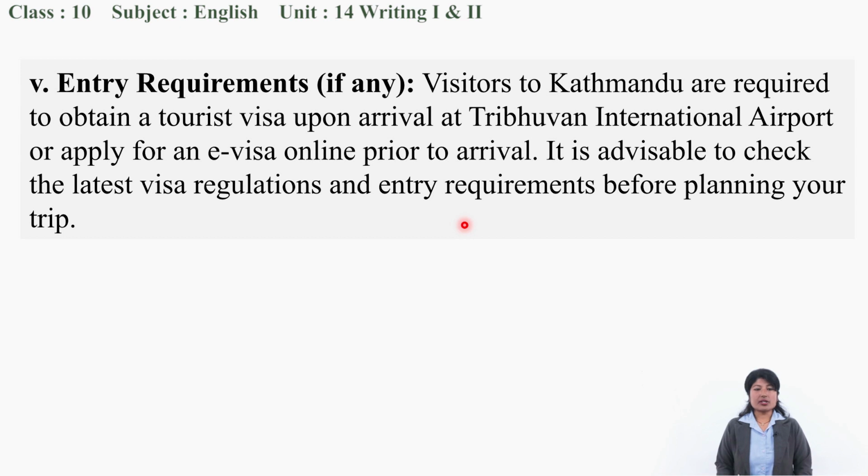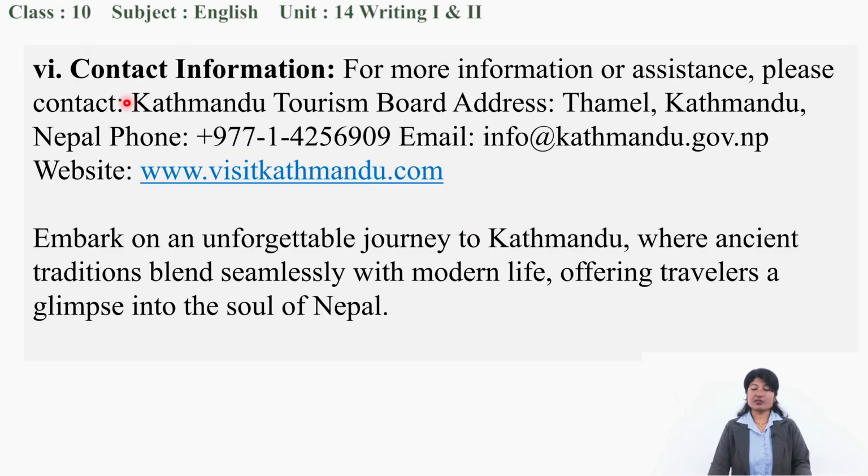Then the next information is, of course, contact information. Okay, how can we contact, get there? For more information or assistance, please contact Kathmandu Tourism Board. If you need more information, the Tourism Board is there to give you information. So the address is Thamel, Kathmandu, the phone number is also mentioned over here, then email address, website.